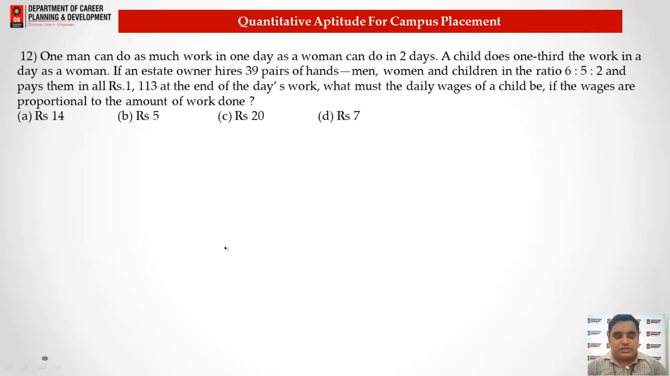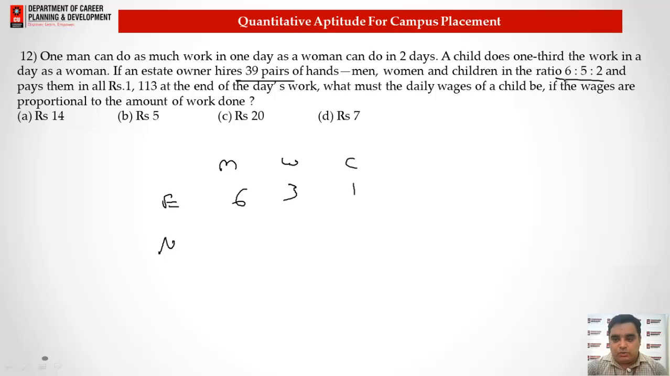So now here we have question number 12 that says one man can do as much work in one day as a woman can do in 2 days, and a child does 1/3 of the work in a day as a woman. So here we have the three persons: man, woman and child. Their efficiency, by the first line, we know is 6, 3 and 1. The number of persons: there are a total of 39 pairs of hands in the ratio of 6, 5 and 2.